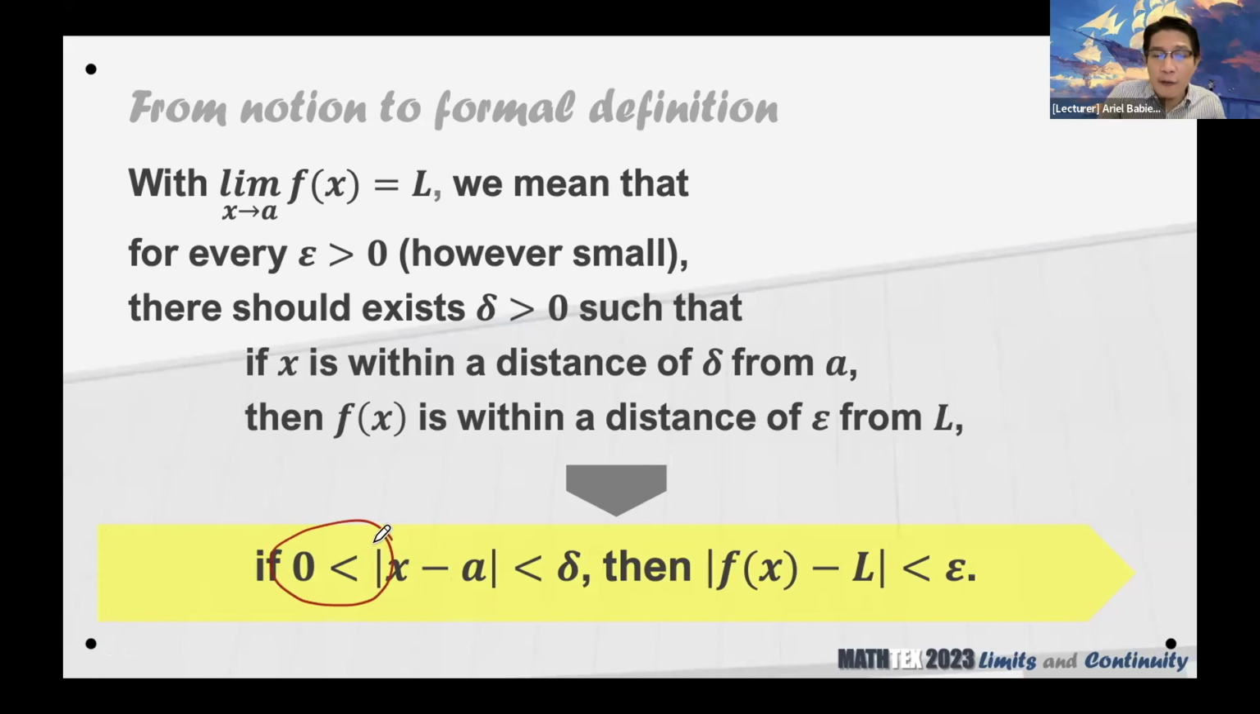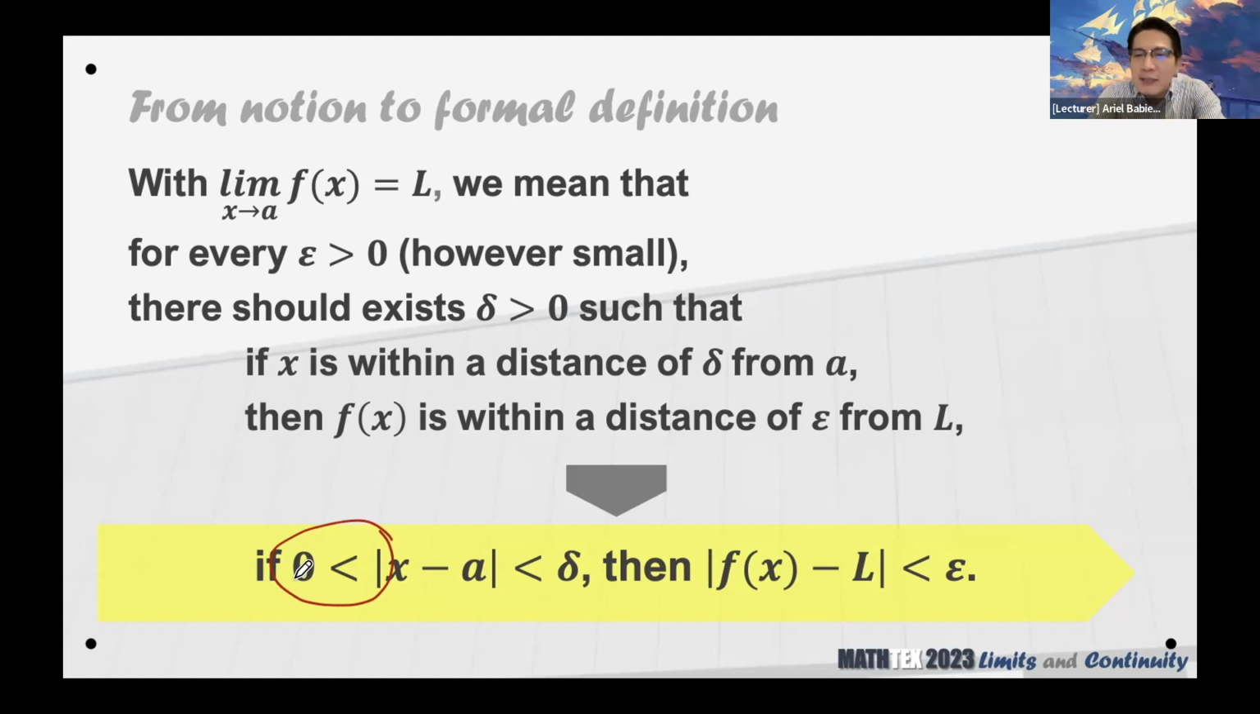Because the only way for this absolute value of x minus A to be equal to 0, again, the only way for this to be equal to 0 is when x is equal to A. So that's why we are removing that part, x equal to A, and that is taken care of by this greater than 0 here. Okay, so thank you again, Mark. We are trying to close the distance to 0. Okay.